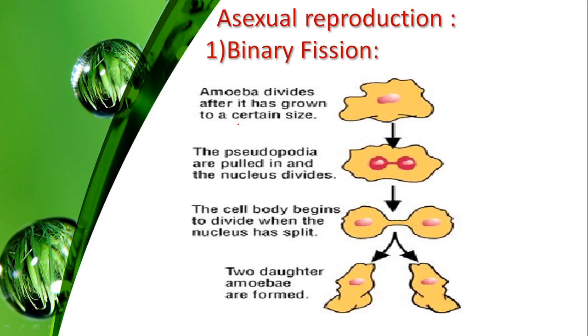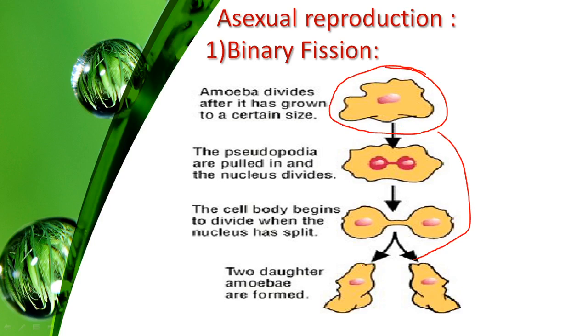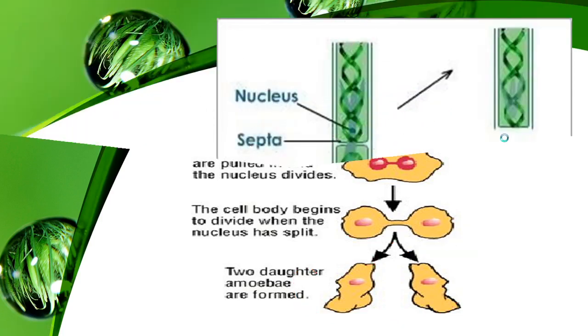We will see it very shortly because it is not very important at the time of writing your question answers. Binary fission means that in asexual reproduction a single organism is involved, and from this single organism two daughter organisms are formed.